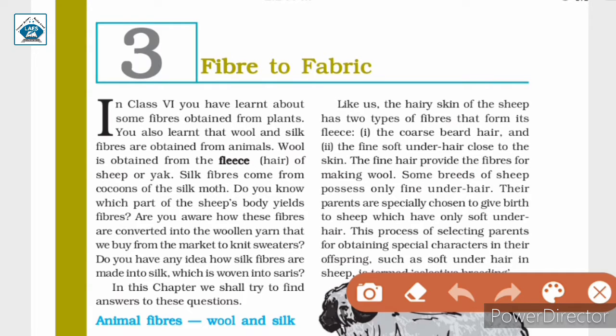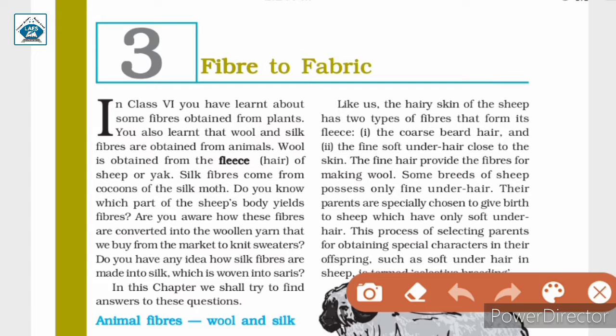Hello students, let us start chapter 3, Fiber to Fabric. In class 6 you have learned about some fibers obtained from plants. You also learned that wool and silk fibers are obtained from animals. Wool is obtained from the fleece, that means hair of sheep or yak. Silk fibers come from cocoons of the silk moth.